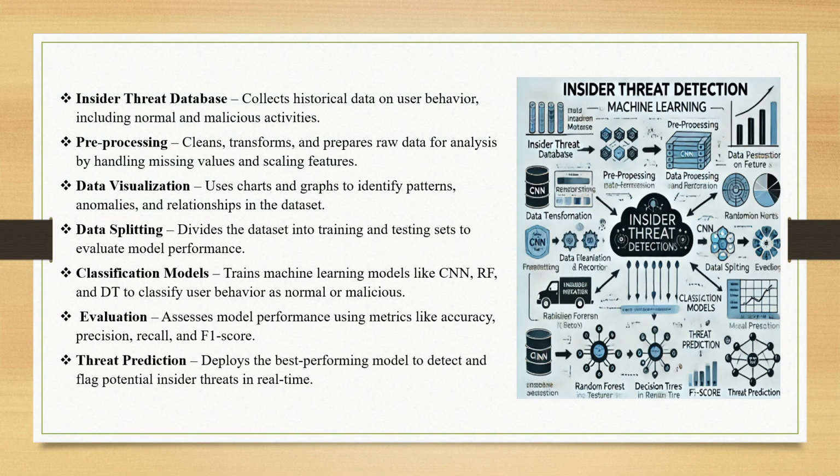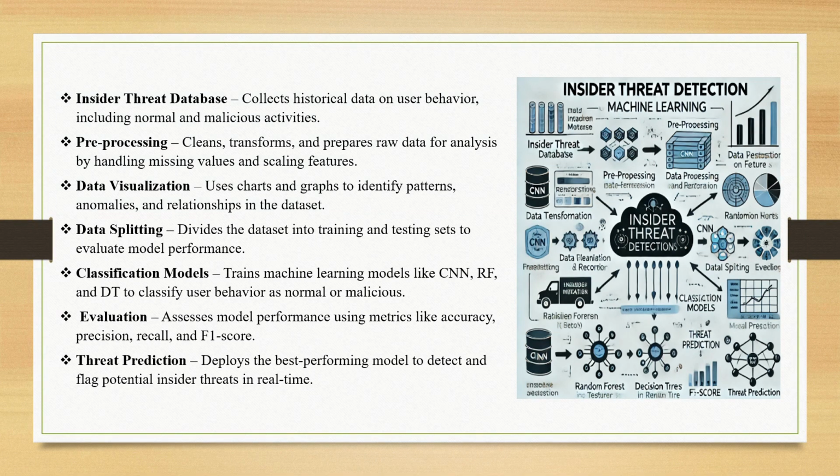In preprocessing, it cleans and transforms the raw data into meaningful data, and it also removes missing values and unwanted data. And next, data visualization. It visualizes the data into graphs, charts, etc. Next, data splitting. It splits the data into two parts: one is the training part and the other is the testing part.